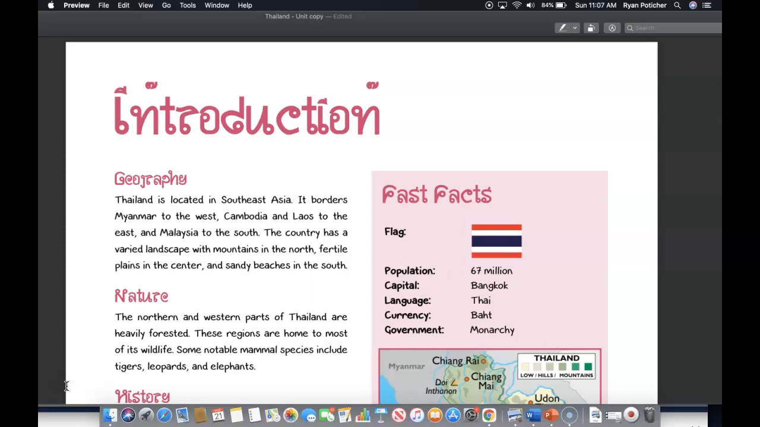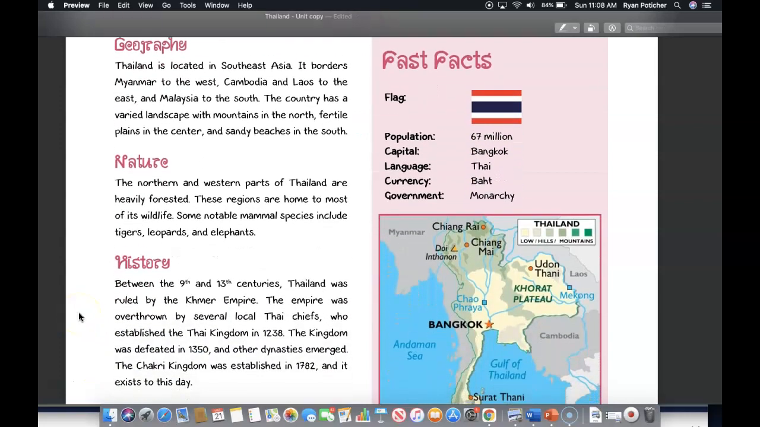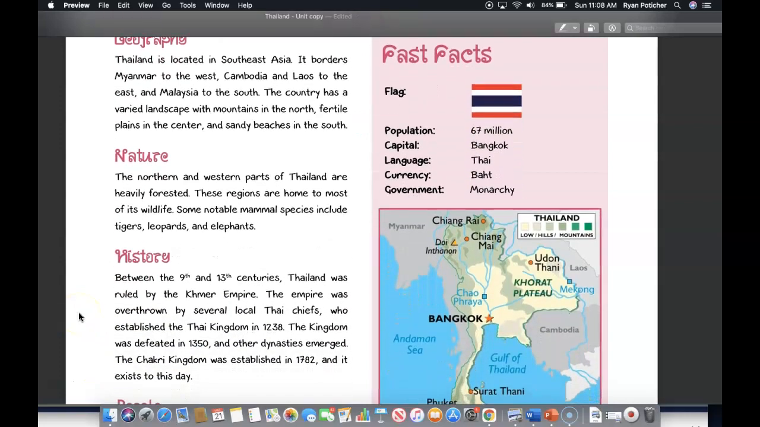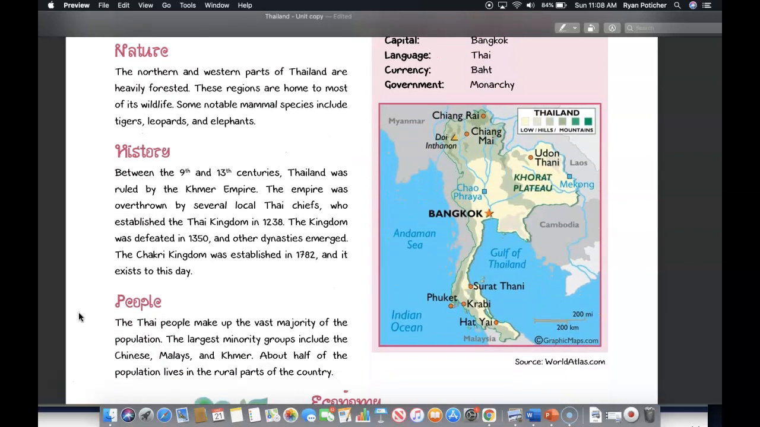Welcome to Thailand: An Introduction. Geography. Thailand is located in Southeast Asia. It borders Myanmar to the west, Cambodia and Laos to the east, and Malaysia to the south. The country has a varied landscape with mountains in the north, fertile plains in the center, and sandy beaches in the south. Nature. The northern and western parts of Thailand are heavily forested, and these regions are home to most of its wildlife. Some notable mammal species include tigers, leopards, and elephants.